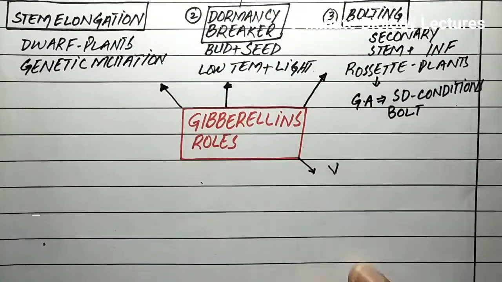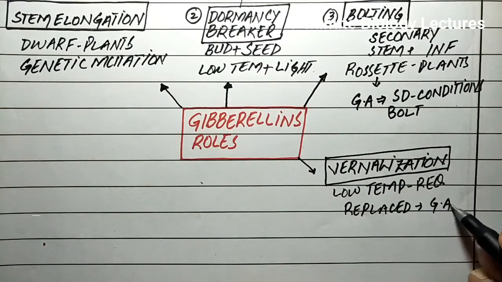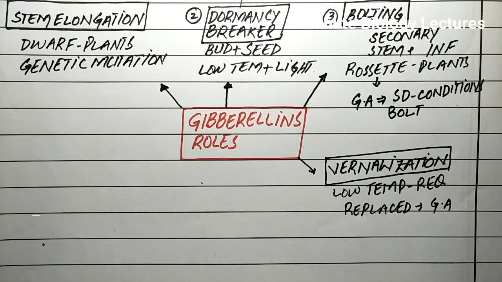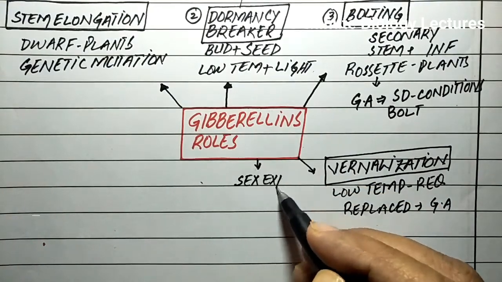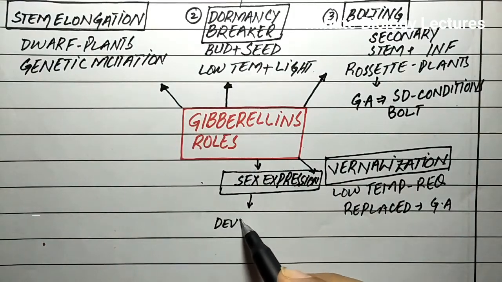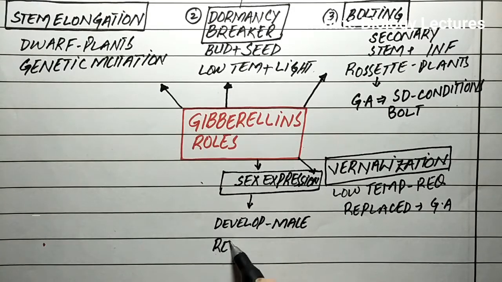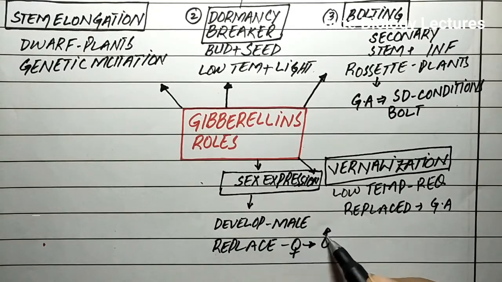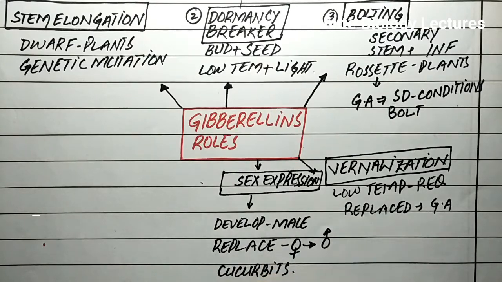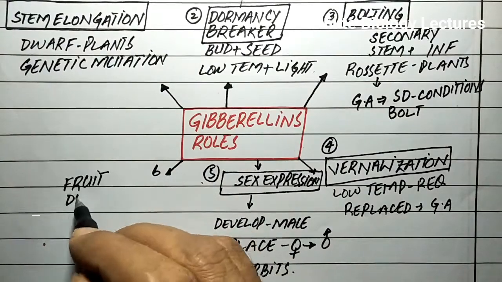Vernalization, or low temperature requirement for germination of some plants, can be replaced by the application of gibberellins. Another important role played by gibberellin is sex expression. Gibberellins promote the flowering of male flowers in genetically female plants of cannabis. They can also replace the female flowers with male flowers on monoecious plants of cucurbits. This role is antagonistic to that of the auxins. Along with the auxins, gibberellins control fruit growth and development.